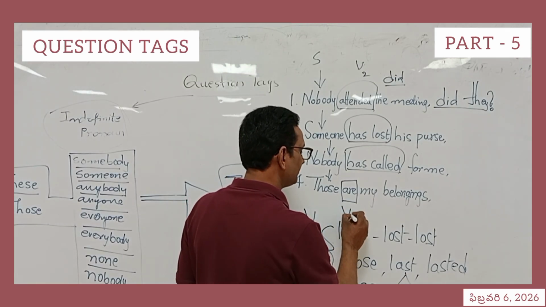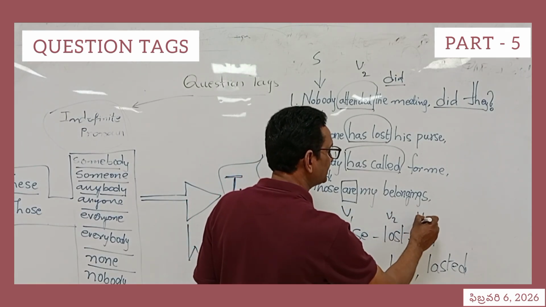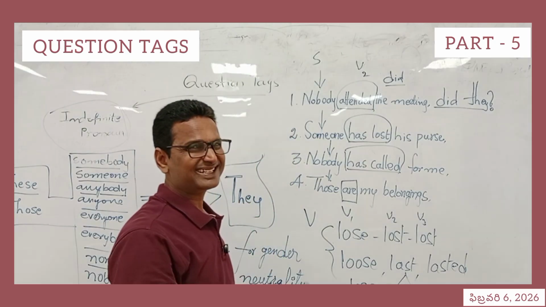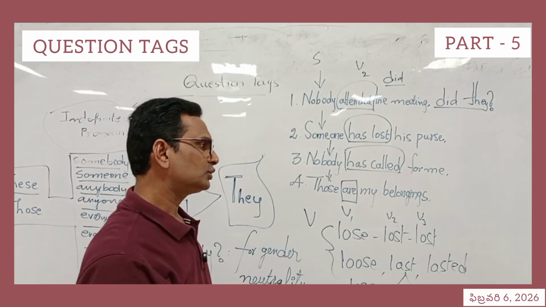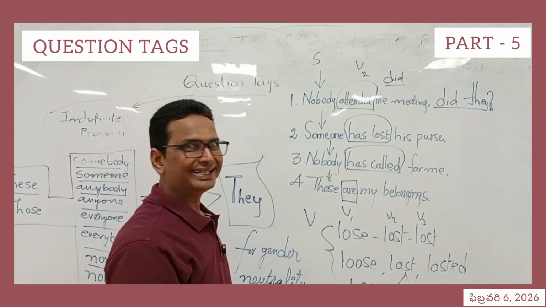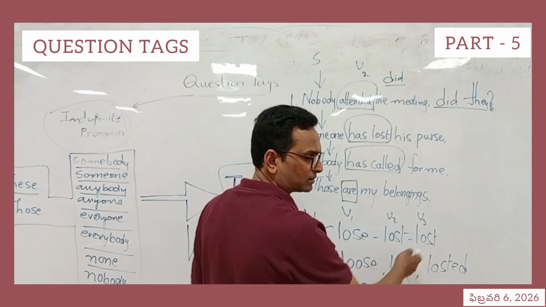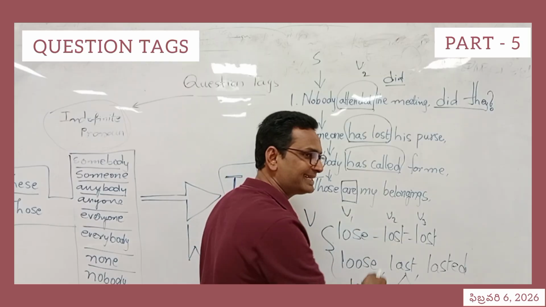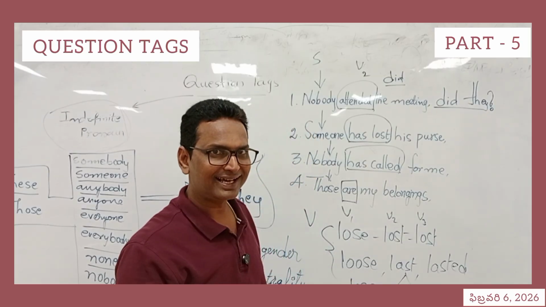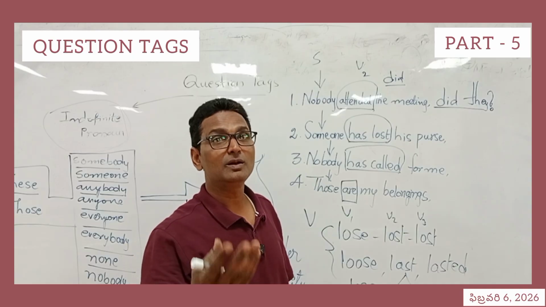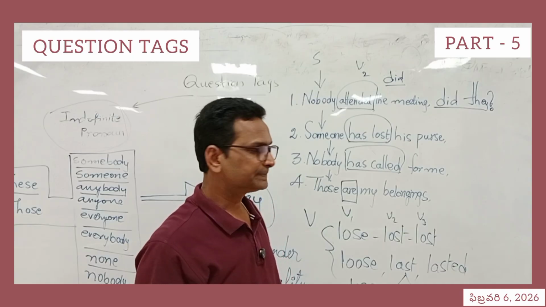It can be V1, V2, V3 for our convenience. We just classify them like that in order to understand the tenses of various times. Lose, lost, lost. The pronunciation of this one is lost. Can you say that? Lost, lost, lost.